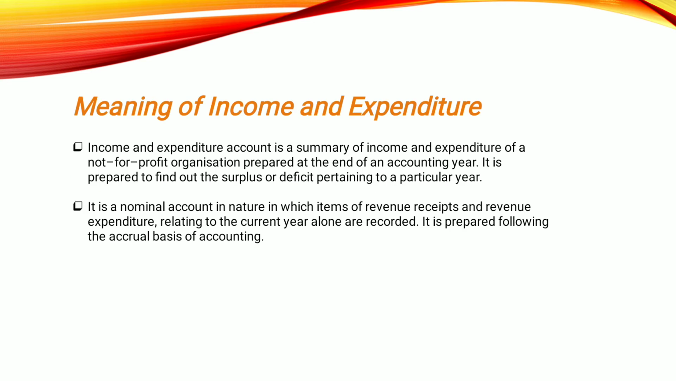So what is the meaning of income and expenditure? It is a summary of income and expenditure of a not-for-profit organization prepared at the end of accounting year. We have accounting year end, right? So it might be December end or financial year, that is March end. Correct? So for this accounting year end, we have to prepare income and expenditure. It is prepared to find out the surplus or deficit pertaining to a particular year.